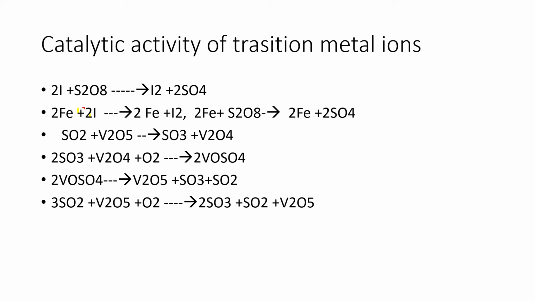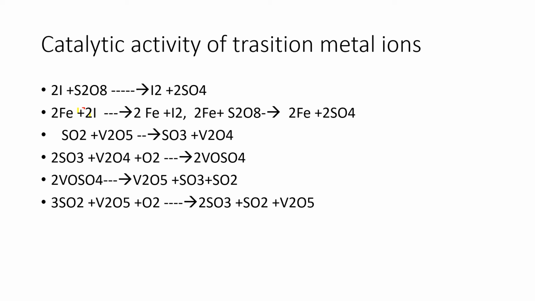In the next stage, this ferrous ion gives the electron to the persulfate ion and undergoes oxidation, again converting from Fe2+ to Fe3+. Here persulfate ion is changing to the sulfate ion, which means electron transportation is taking place through the ferrous ion.